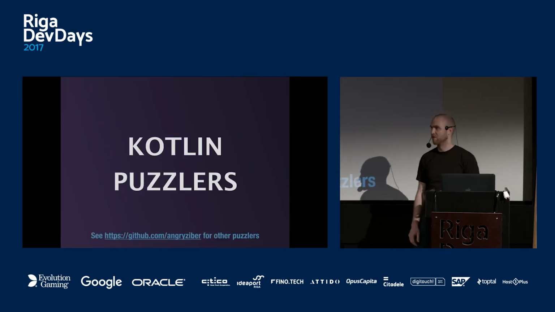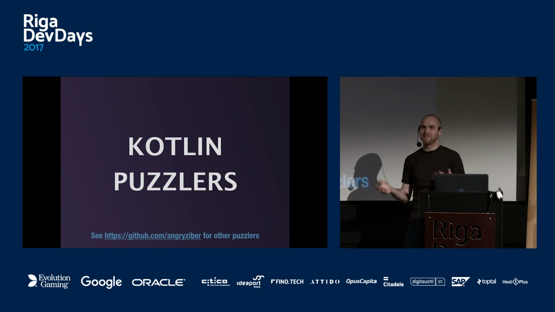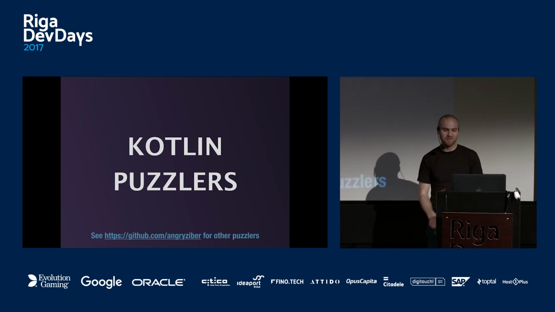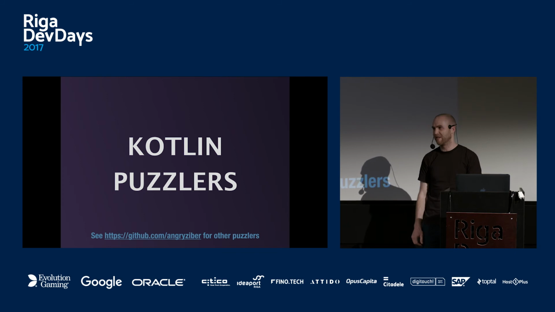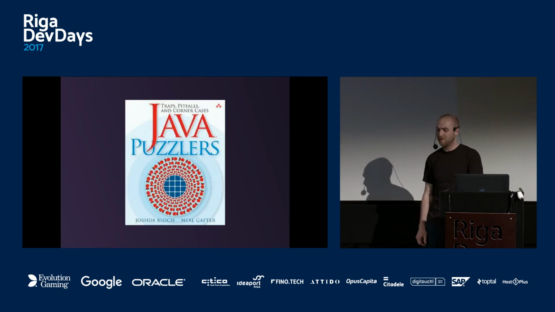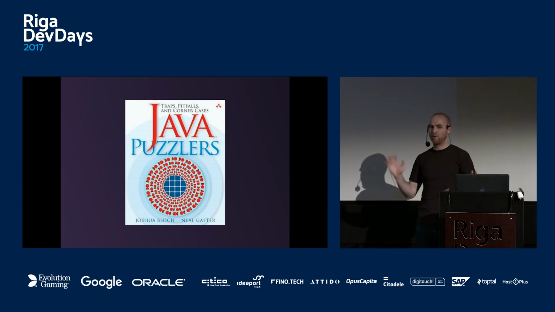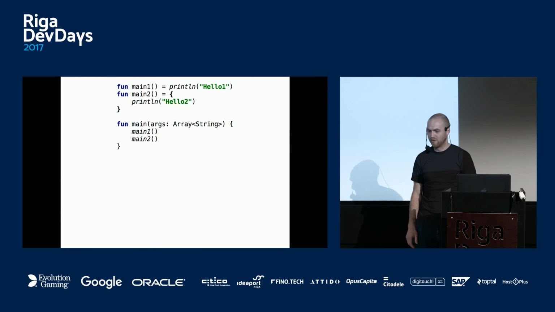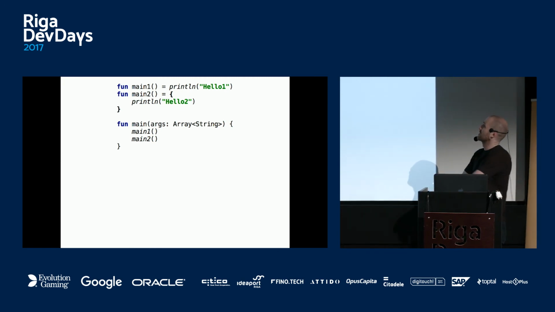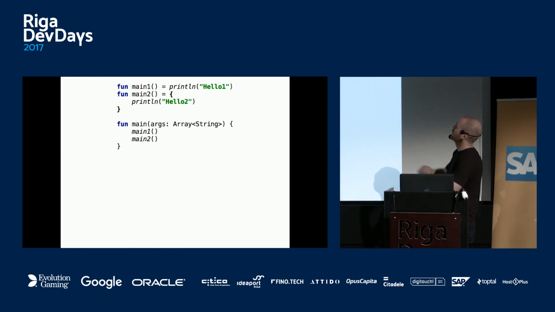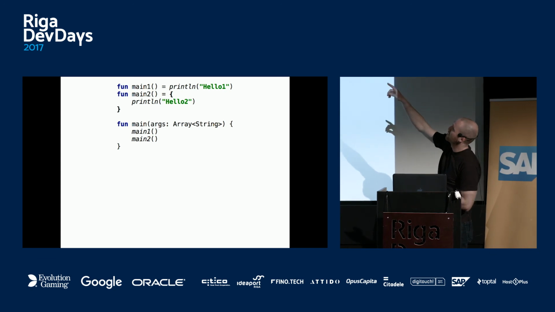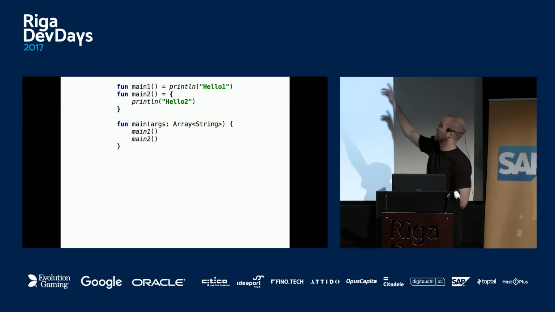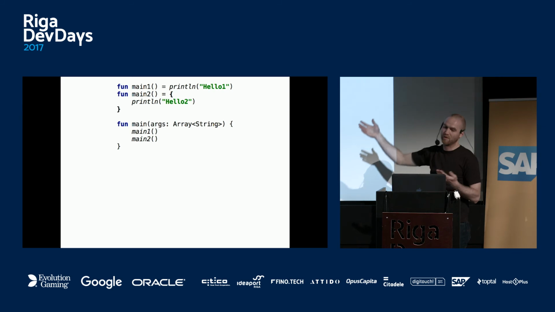Now we can move on to Kotlin puzzlers. It's not fair to do puzzlers assuming that some people don't even know the language. So it's more like pitfalls you can find when you just started learning. It's obviously inspired by Java puzzlers, but these puzzlers are not proper puzzlers. It's more like tiny events. So the first one, hello: we have some code, two functions, main1 and main2. main1 prints hello1, and main2 is like equals parens, it's like Scala syntax, hello2. Then we call them. What does it print?